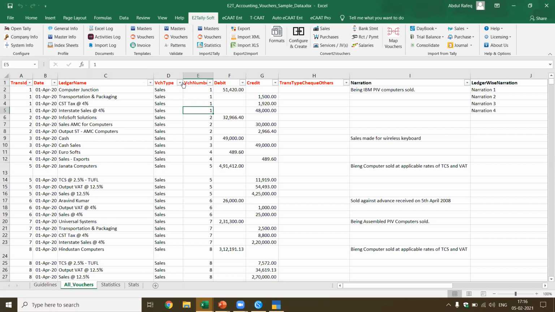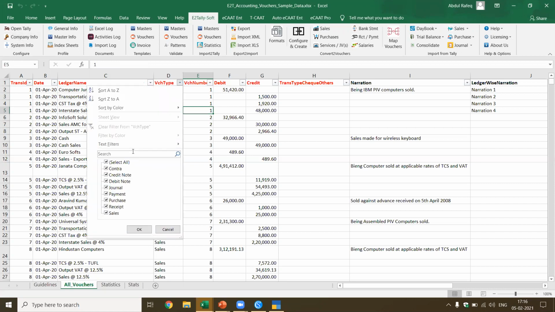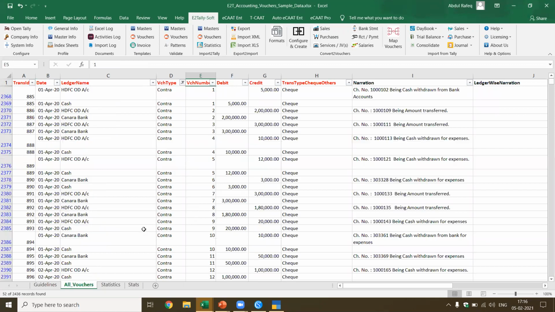Let's look at the types of transactions which you imported here. You see we've got different types of transactions. Let me pick up an example. Let's say I go to contra, I've got these contra transactions. If you see, the debit and credit should tally, and automatically there is a validation which checks this. We also have the narration. If you look at the format of this particular data, you have the transaction ID, date, ledger name, voucher type, voucher number, debit, credit, and the transaction type.